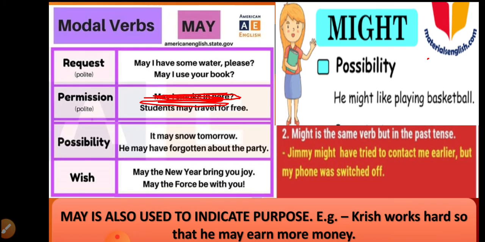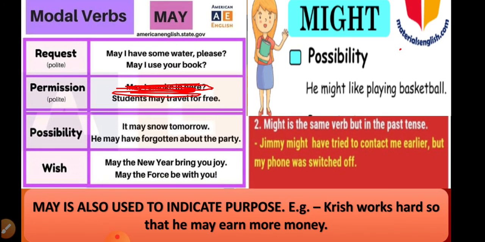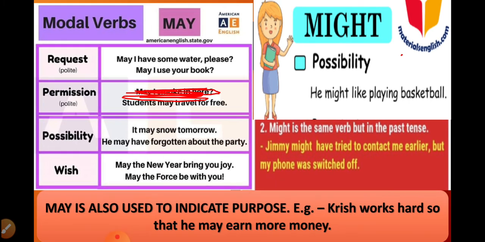Now see, this "was" is indicating to us that it is past tense. May is also used to indicate purpose. For example, Krish works hard so that he may earn more money. This is the purpose. Understood?